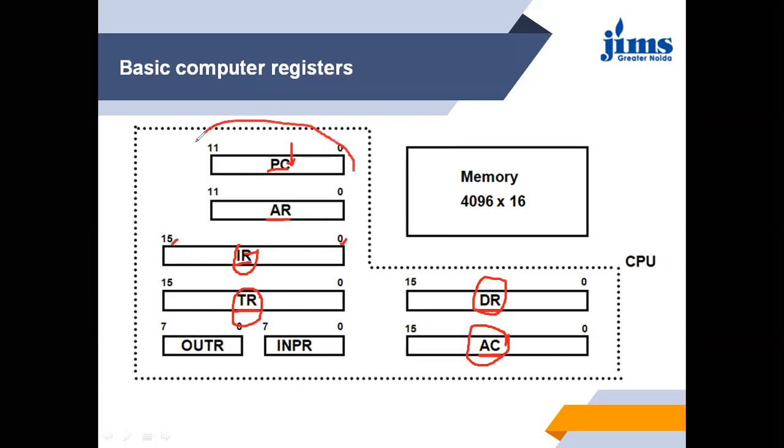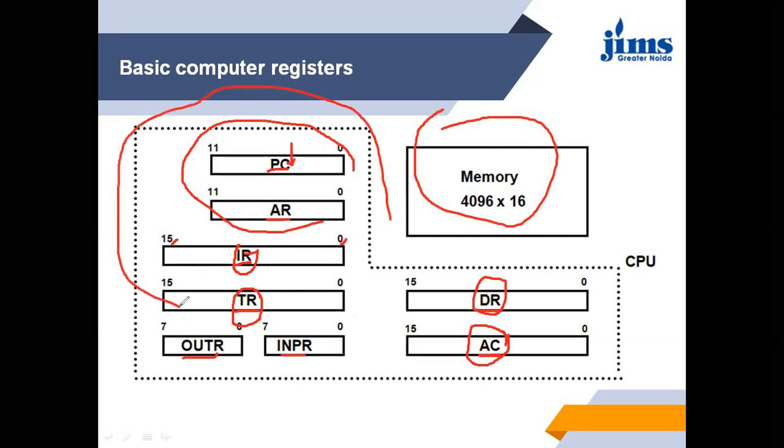So these are of 12 bits, and these two registers, that is the input register and the output register, are of 8 bits. This is the memory. So there are two parts. First one is memory, and these are the registers that are going to be used inside the